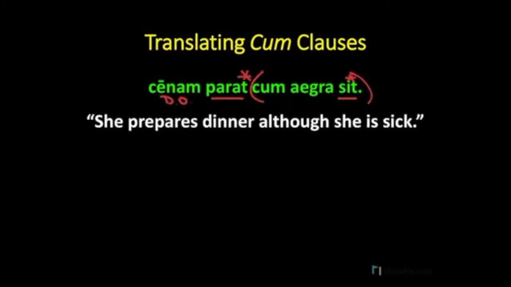So we translate this as, she prepares dinner, although she is sick. This sentence makes most sense if the 2 ideas are opposed to each other. She prepares dinner, even though, or although, she is sick. And so the concessive cum makes the most sense.